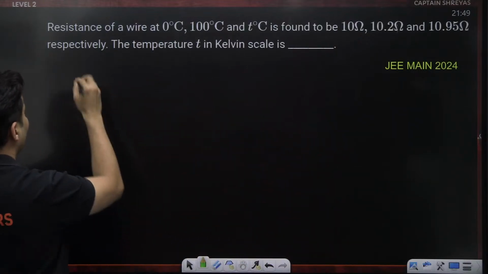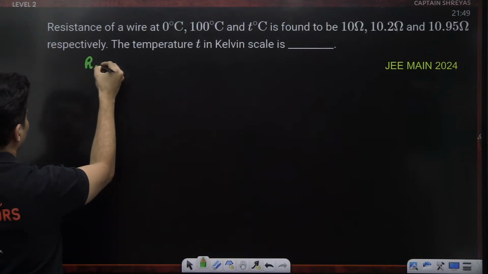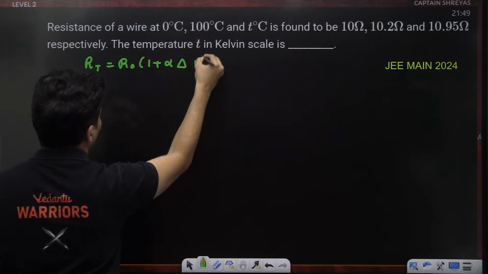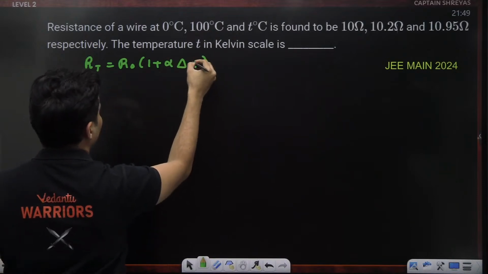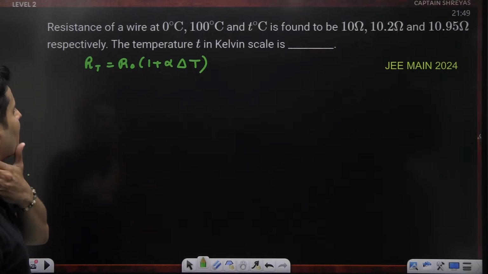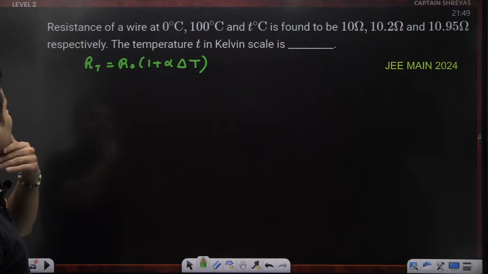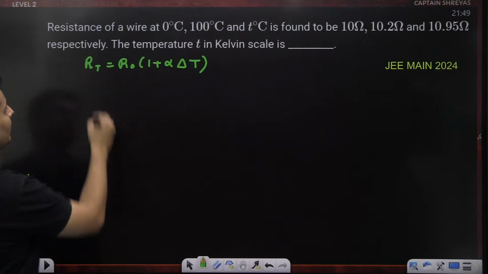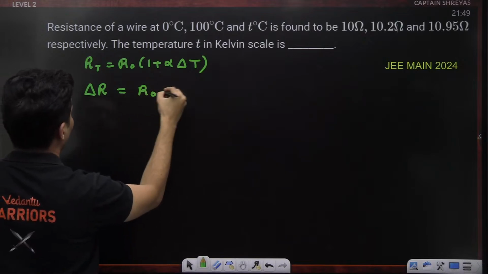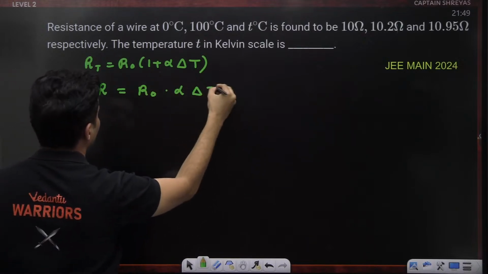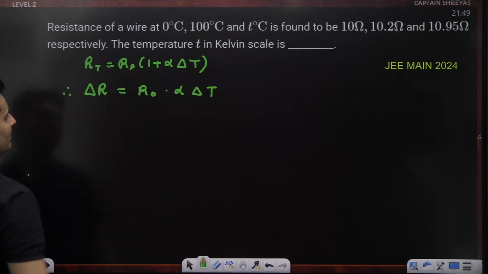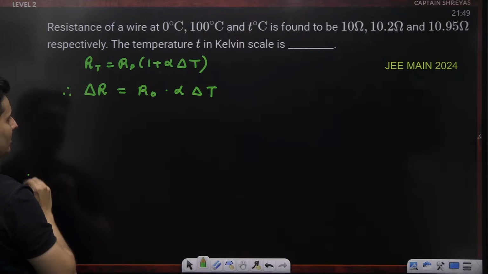We know that RT is equal to R naught into 1 plus alpha delta T. So we take delta R, which will be R naught into alpha delta T. This is the formula I get by shifting R naught to this side, which gives the change in the resistance.